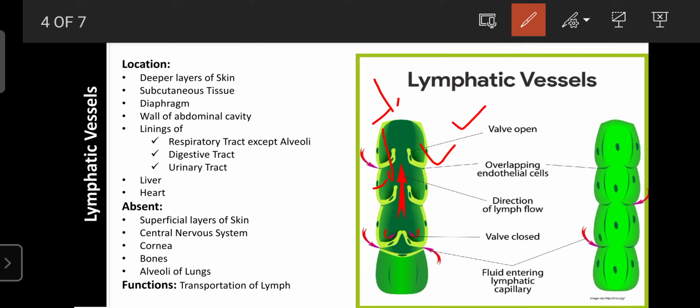When the lymph flows backward for any reason, the valve walls close, so they do not allow the backflow of the fluid.